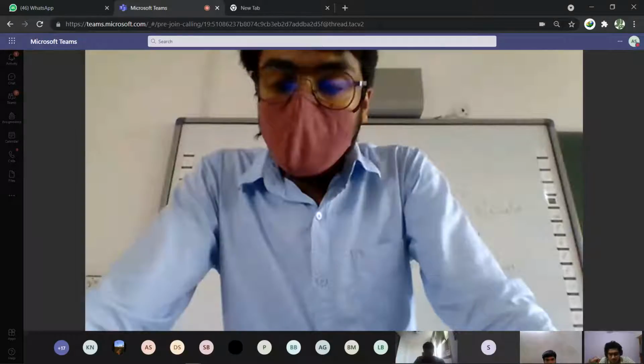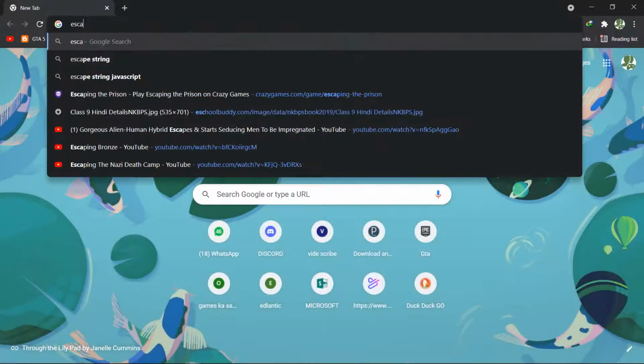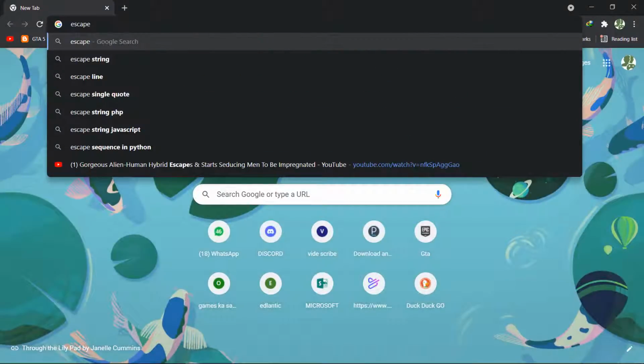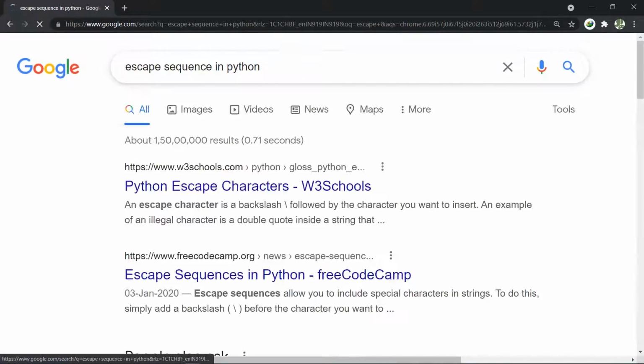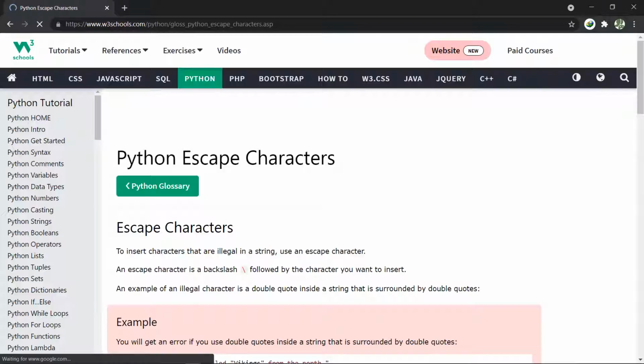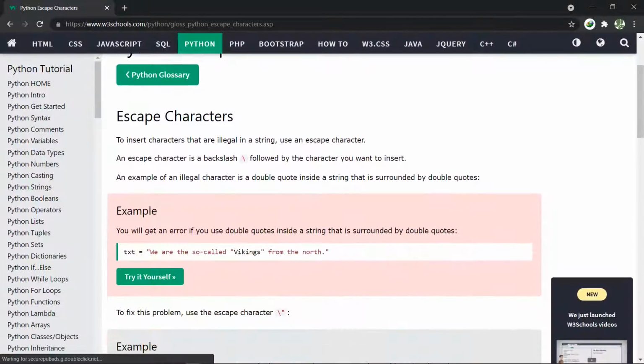What are escape sequences? We use inverted commas. It's a rule to create a string literal. We have to use inverted quotes: single, double, triple. We have three kinds of inverted quotes that we use in string literals. What do you mean by escape sequences?